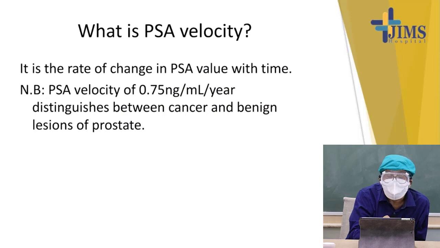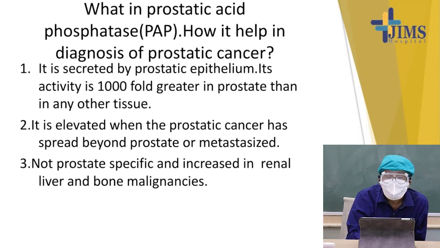What is PSA velocity per year? It is the change of the PSA value, and that is called PSA velocity. Normal is 0.7 nanogram per ml per year, distinguishing prostatic cancer and benign lesions of the prostate.